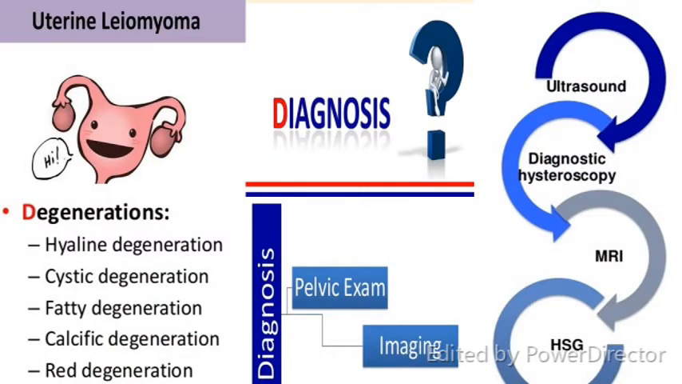Now coming to today's lecture. Today we will be discussing the diagnosis, how to diagnose leiomyoma by signs and symptoms, how you do the pelvic examination, and what investigations you do by imaging. You can do an ultrasound, a diagnostic hysteroscopy, an MRI and hysterosalpingography. We will also be discussing degenerations of the fibroid, which mainly come in these forms.